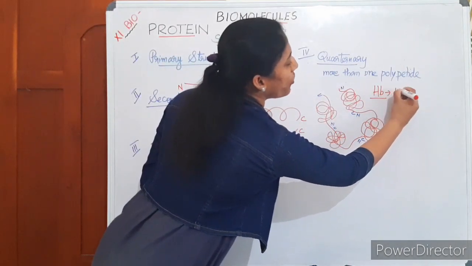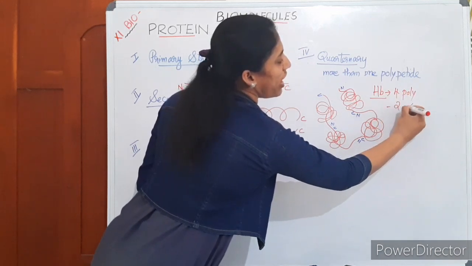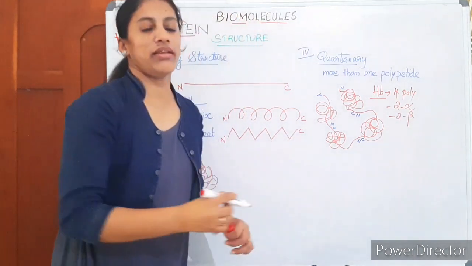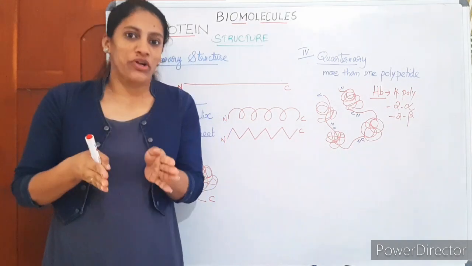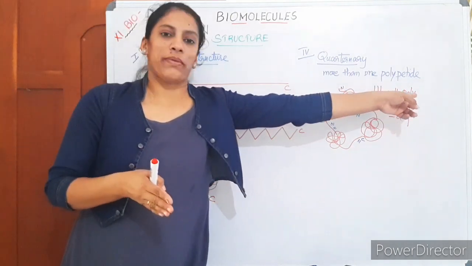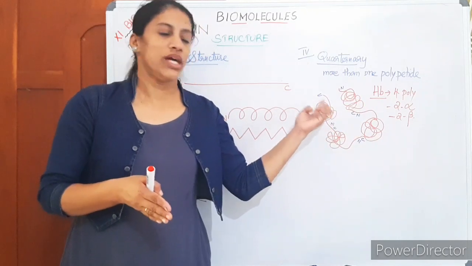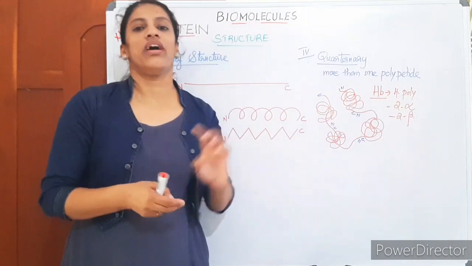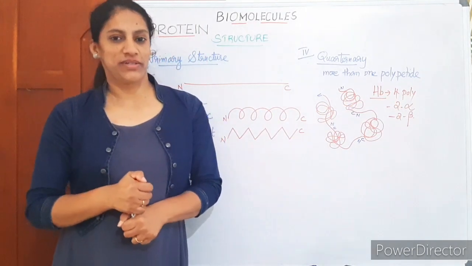Hemoglobin is formed of four polypeptides. Two alpha polypeptide chains and two beta polypeptide chains are there in hemoglobin. Hemoglobin is a protein made up of four polypeptide chains, 1, 2, 3, 4. It can remain in this quaternary structure, with two alpha chains and two beta chains.